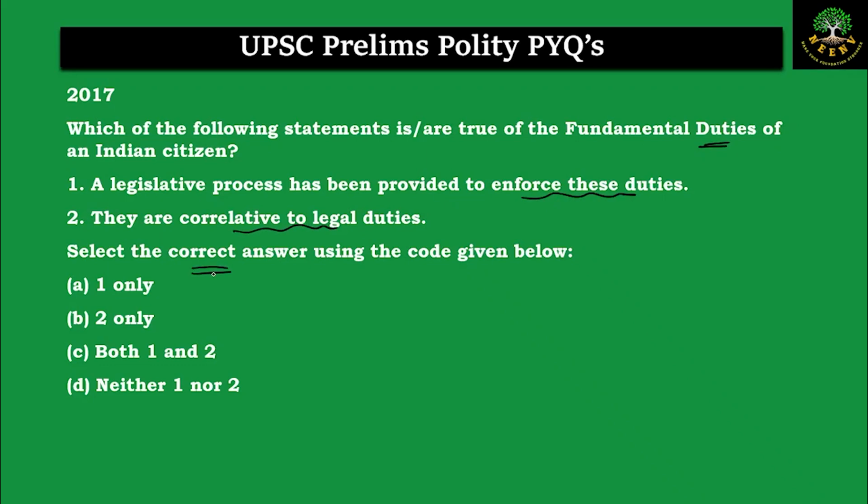Select the correct answer. The fundamental duties were not part of the initial constitution, not part of the original constitution. They were later on added through an amendment. And currently we have 11 fundamental duties, and these fundamental duties are not justiciable. They are just moral obligations which a citizen has to follow towards the state and towards the society at large. So they are not justiciable and not enforceable. They are just moral obligations.